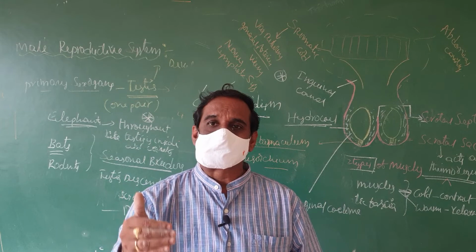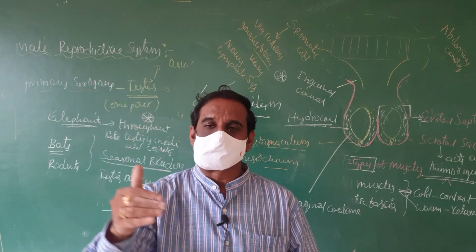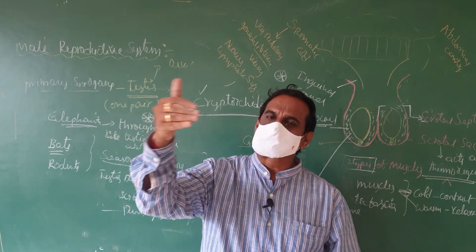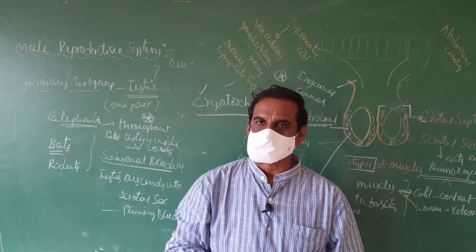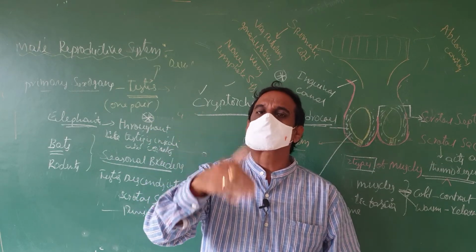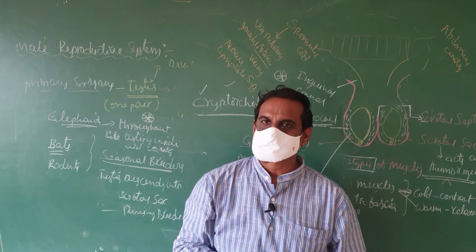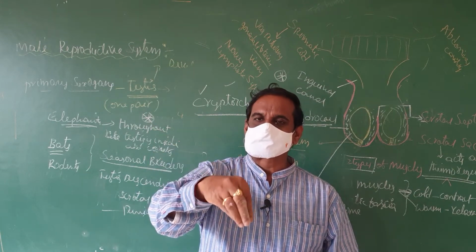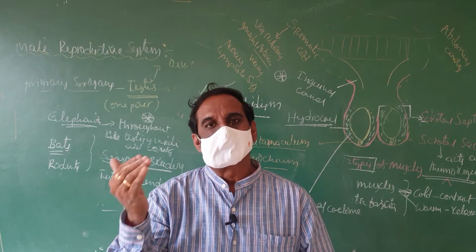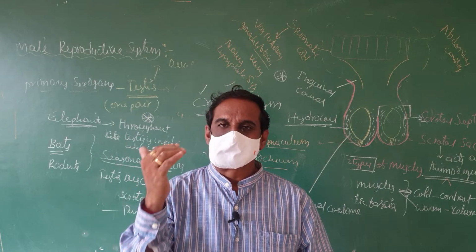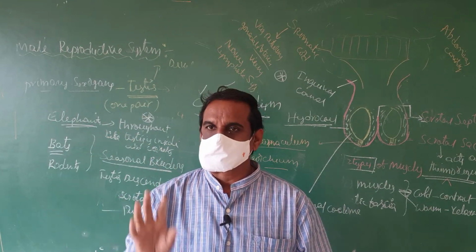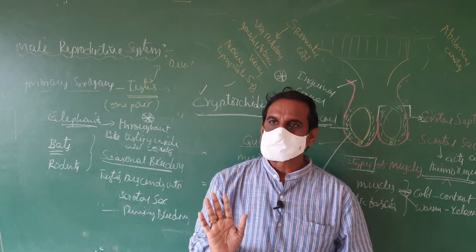Actually, the testis develops during embryonic life, around the 7th month of gestation, in the abdominal cavity only. At the time of birth, the testes descend into the scrotal sac or scrotum. In some animals, the testis descends into the scrotal sac seasonally, in seasonal breeders. During the breeding season, the testis descends into the scrotal sac, for example in bats and rodents. In animals like elephants, the testis remains inside the abdominal cavity throughout life. In such cases, the scrotal sac is empty.